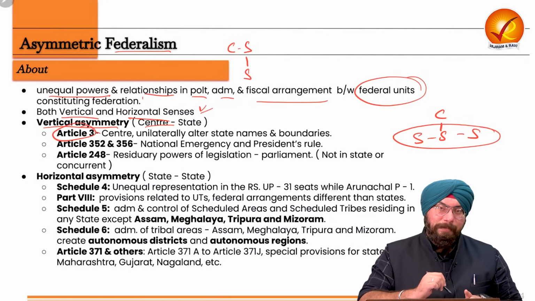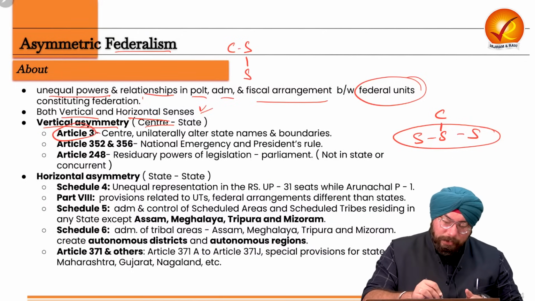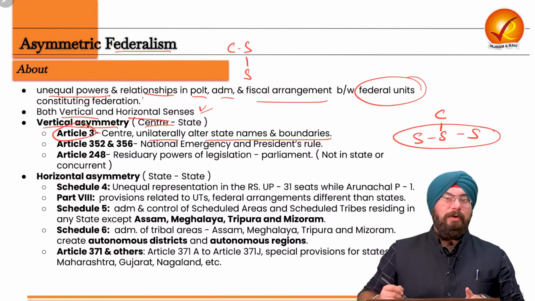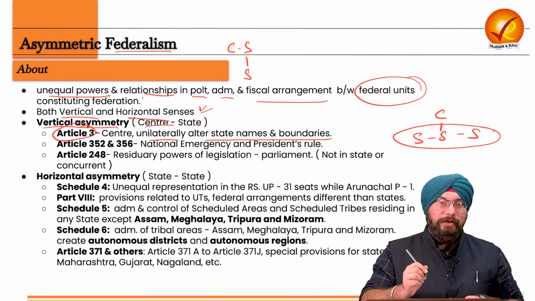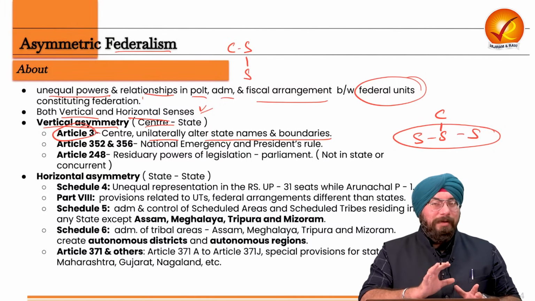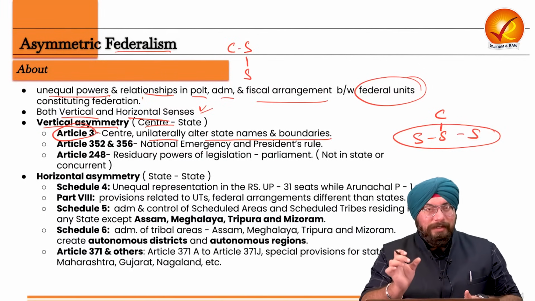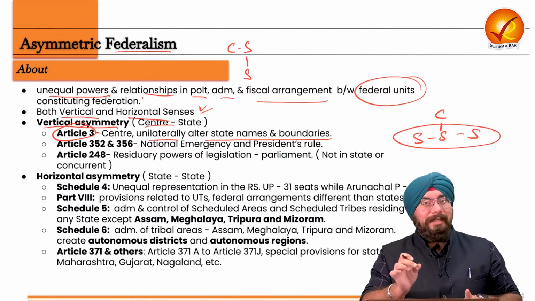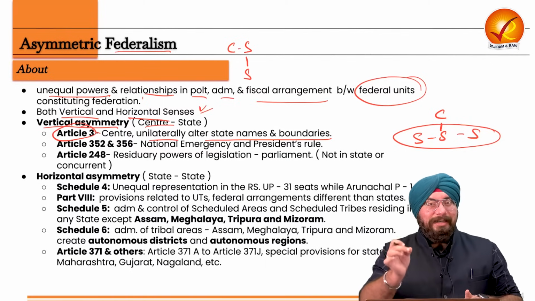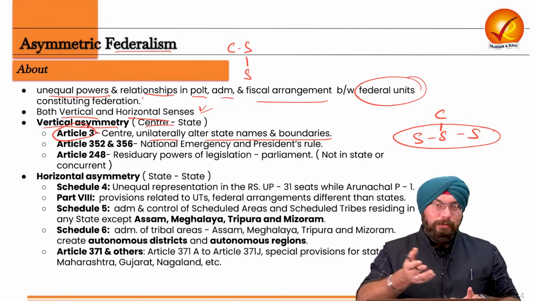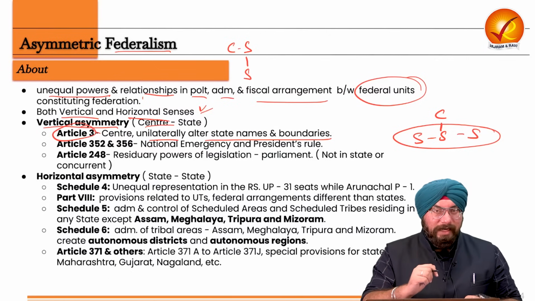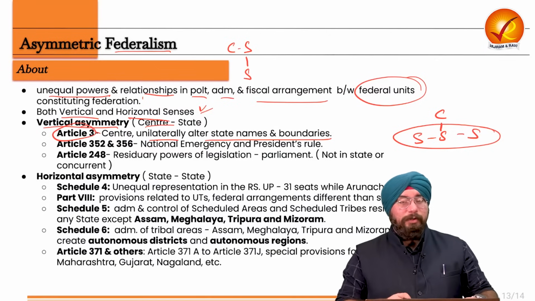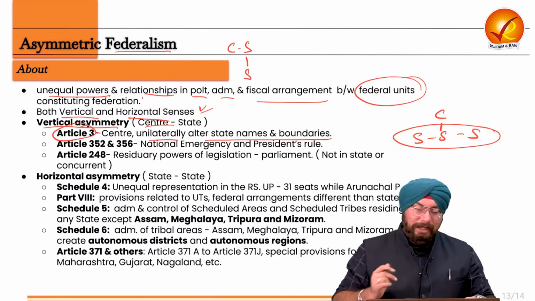If you see our Article 3, the center has the power to unilaterally alter the states' names and boundaries. Now you all know that the nature of our polity, according to several constitutional experts, is quasi-federal. That is, we are not purely federal, but we are quasi-federal, or federal with a centralist tilt, a tilt towards the central government. That is the federalism which we have as a country. So Article 3 gives more power to the center, and the central government has the power to unilaterally alter the names of the states and the boundaries as well.